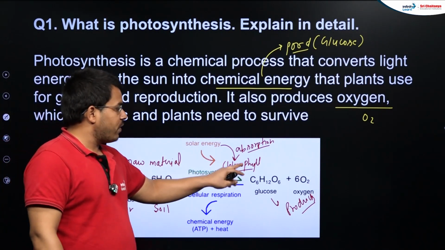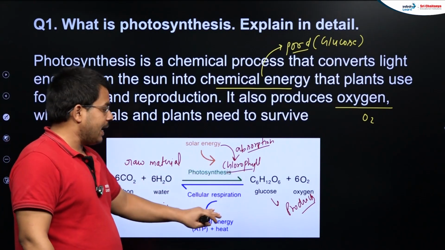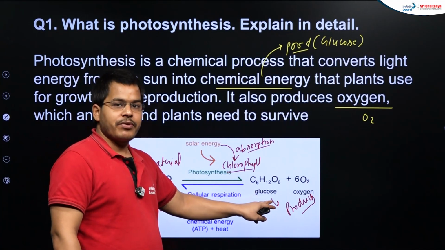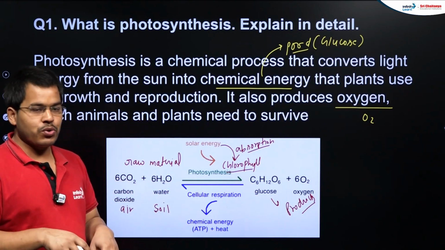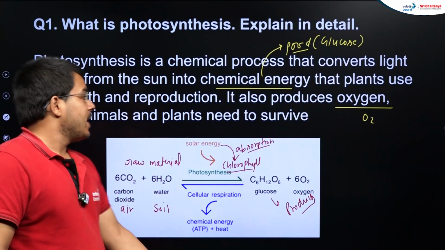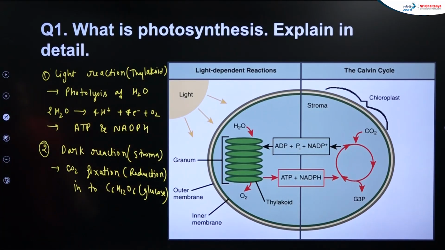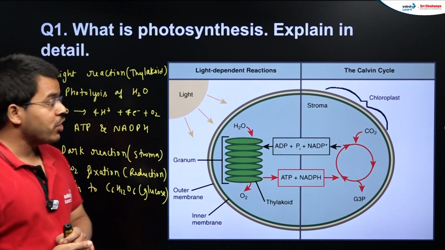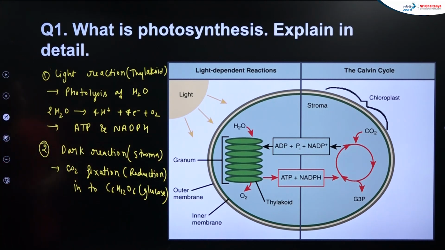Then chlorophyll will absorb the sunlight, and after that glucose will be formed, right? In its bonds only the energy is stored. And students, oxygen is released as a byproduct, right? After that, one more important thing, the mechanism of photosynthesis, is also important. On this also questions are going to be framed. So the mechanism of photosynthesis comprises only two things.